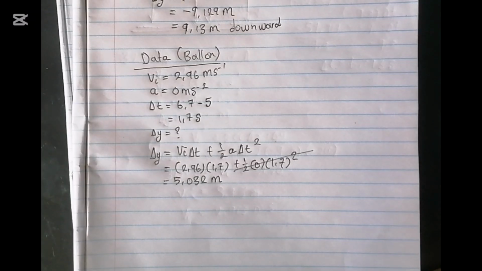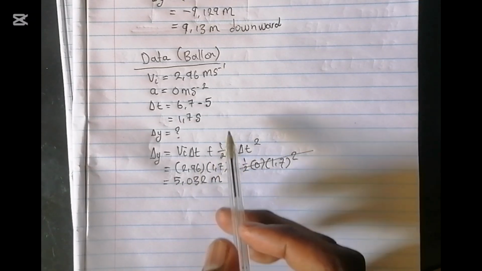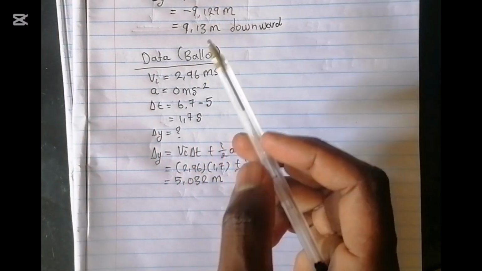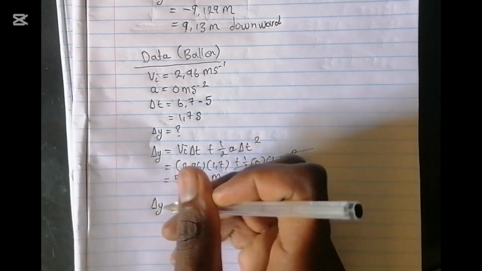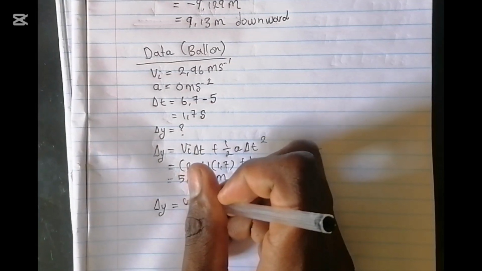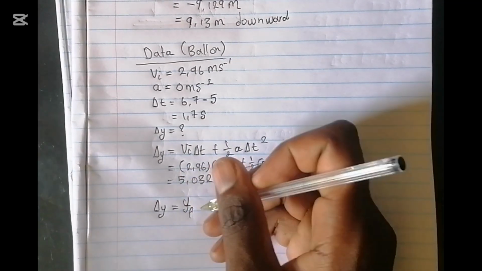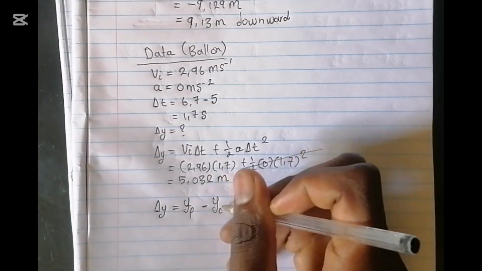So what do you have to do now? To get the distance between the hot air balloon and stone B when A strikes the ground, you have to use this distance that you got using the details of the balloon and the distance that you got using the details of B. So you can simply say change in y, which is needed by the question, is equal to y final minus y initial.